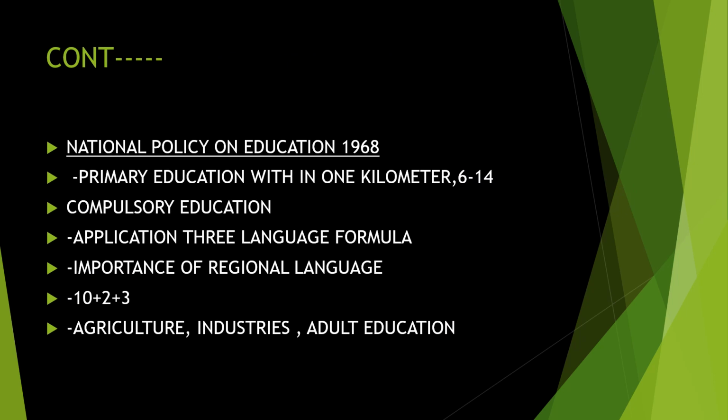Next is the National Policy on Education in 1968. It was during the time of Indira Gandhi, 1968. They discussed giving primary education within 1 kilometer. There should be a primary education center within 1 kilometer, so that education can be implemented for the students. Then 6 to 14 years is the age group that has to get compulsory education. That is the other aim of it. Then the application of the three language formula.